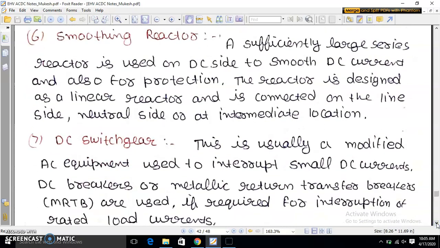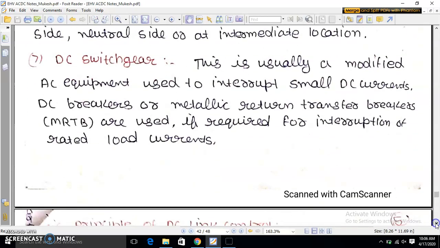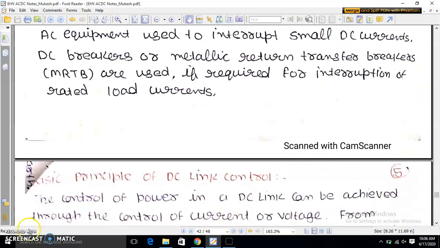This is usually a modified AC equipment used to interrupt small DC currents. DC breakers or metallic return transfer breakers, MRTB, are used if required for interruption of rated load currents. In next topic we will discuss about principle of